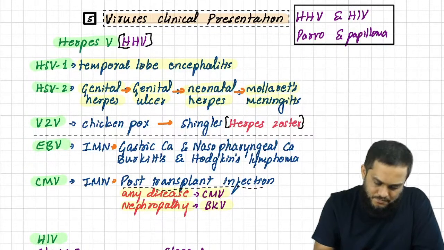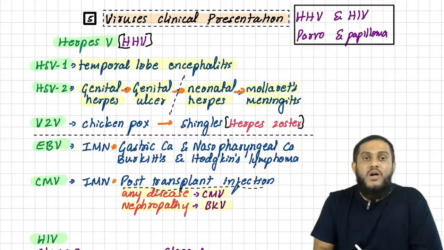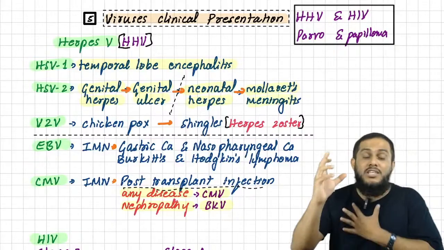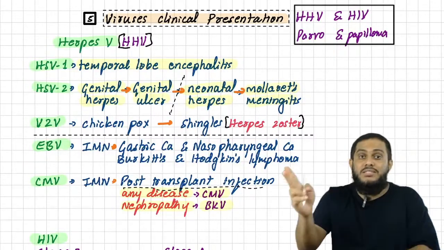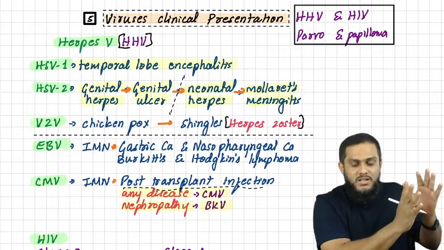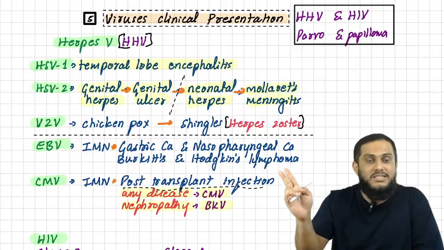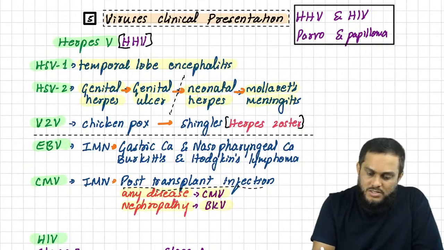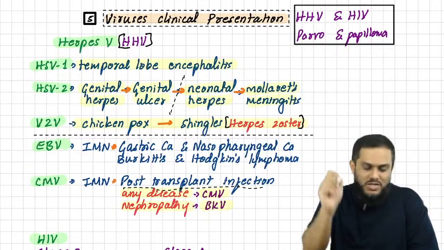Let's discuss the herpes viruses once again, very important. HSV1 causes temporal lobe encephalitis. HSV2 causes 2 things in the mother and 2 things in the child: genital herpes and genital ulcer in the mother, neonatal herpes and Mollaret meningitis in the child. Then varicella zoster virus causes chickenpox, and on reactivation it causes shingles, which is known as herpes zoster.